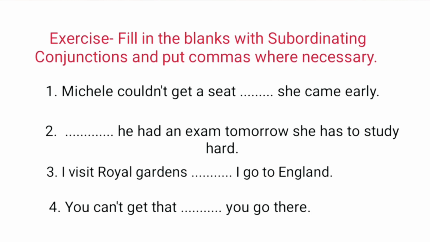Number 3, I visit Royal Gardens, dash, I go to England. Here, the independent clause is written first, so no comma is required, and we will put whenever. I visit Royal Gardens whenever I go to England.